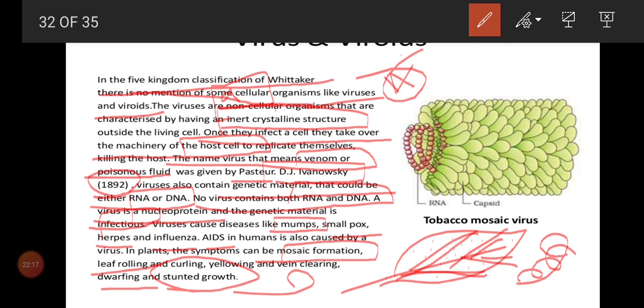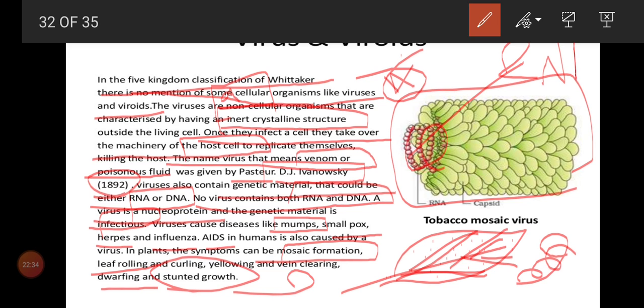Now this is the structure of the TMV virus, children. This is the tobacco mosaic virus, and this is a single stranded RNA. This curl-like, bead-like structure is the RNA, the genetic material. It is a single stranded RNA. We learned that human beings have double stranded DNA, and some viruses are single stranded DNA, and some viruses are single stranded RNA. One such example is TMV. TMV is a virus that causes disease in the tobacco plant.